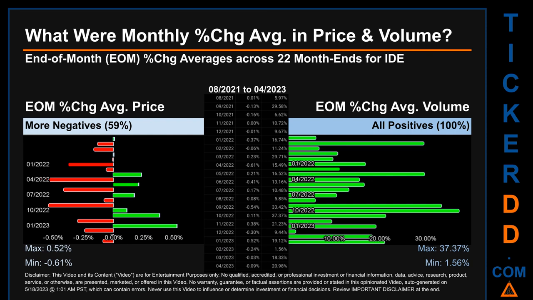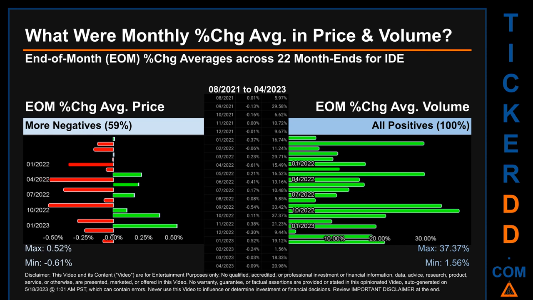What were end-of-month percentage change averages in price and volume for IDE? The monthly average of percentage change in price and in volume were calculated for each of the 22 month ends. That calculation took daily percentage changes and averaged them for each given month. If a month end came out negative, then it means that the month summarily saw a negative change.